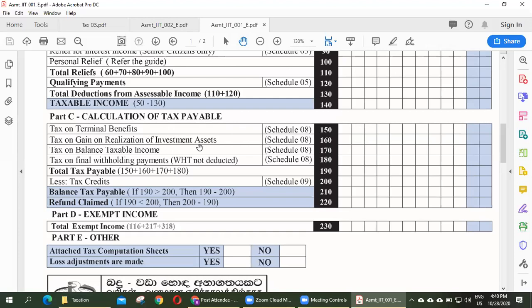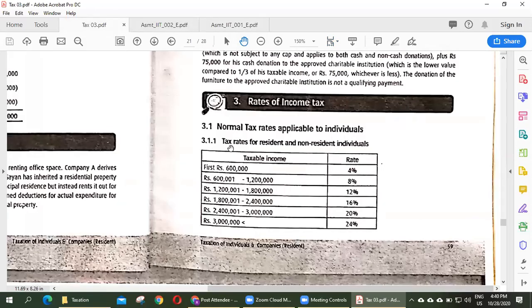Tax on realization of investment assets is 10%. Yesterday we discussed gain on realization of investment assets, and the balance taxable income, and also tax on final withholding payment. Total tax payable is the total of these three, and finally, if we have any tax credit, we can deduct it. Now we are going to discuss this part, tax on balance tax payable, right here.